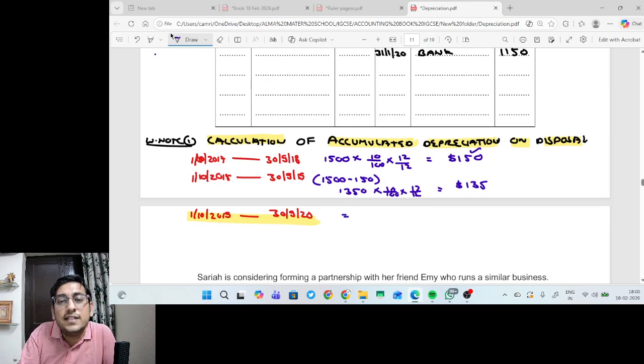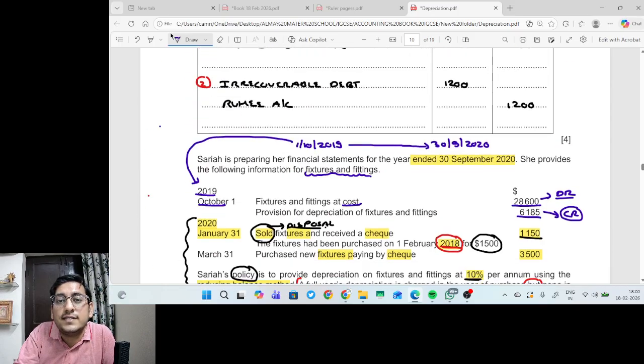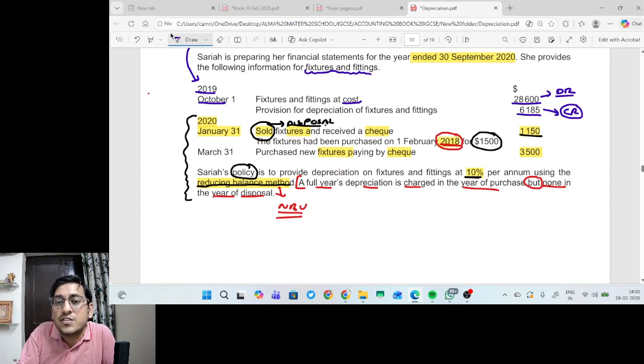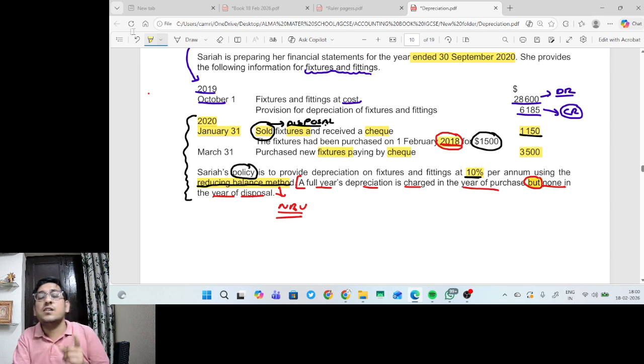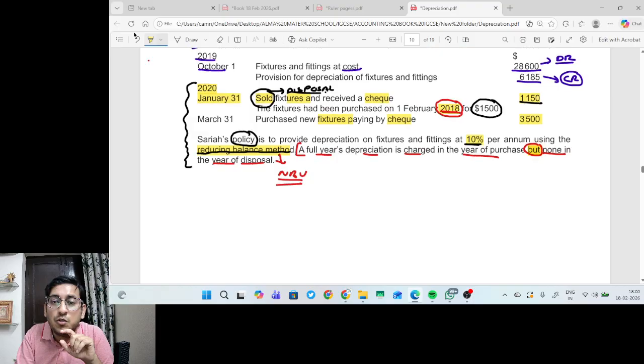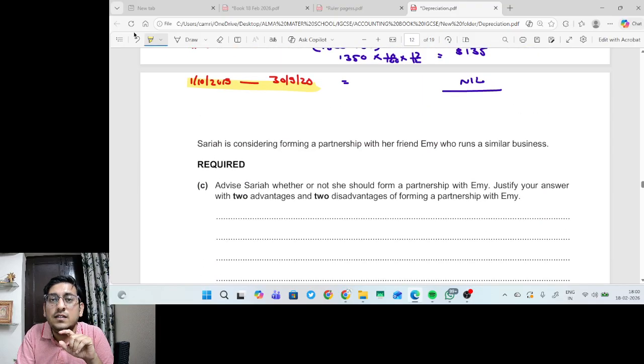And in the year of sales, no depreciation is charged. Why, sir? Because this is an accounting policy that a full year depreciation is charged in the year of purchase, but no depreciation is charged in the year of disposal. This is the concept. This is the accounting policy. That's why we have written nil.